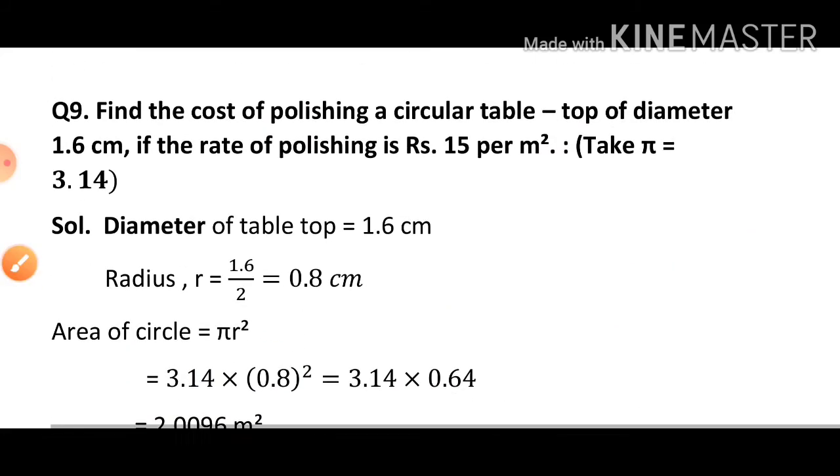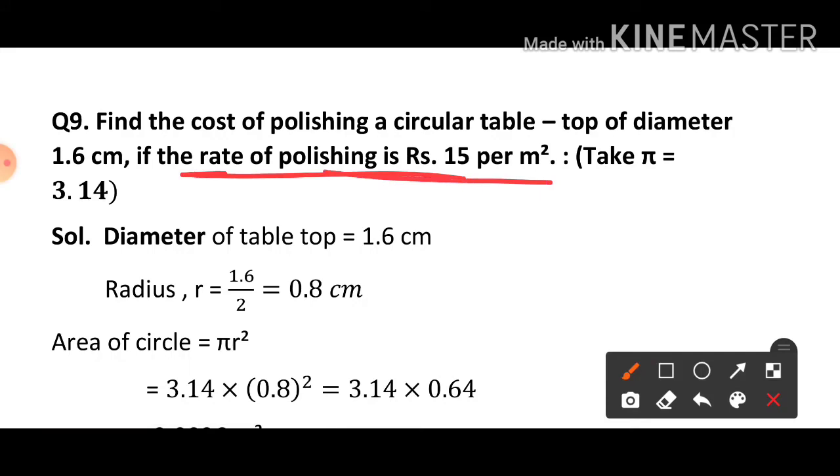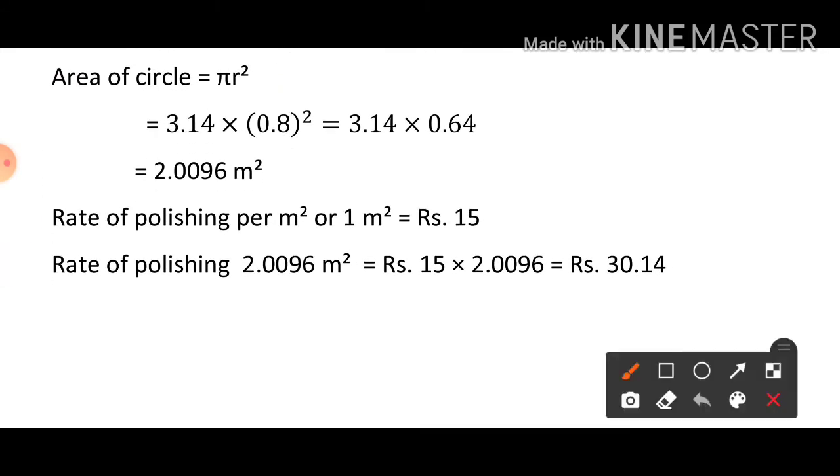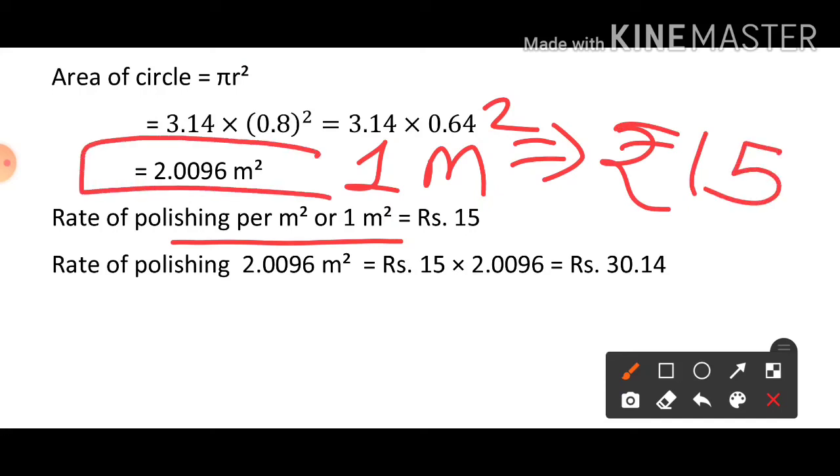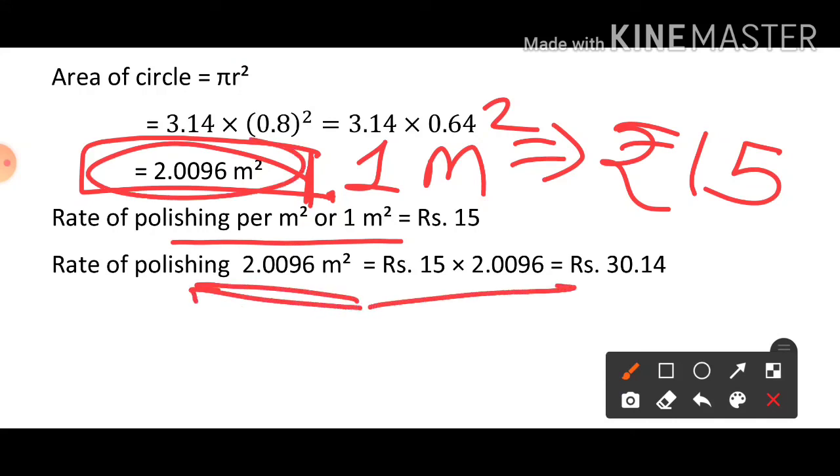Now one more question here. They ask what is the rate of polishing: rupees 15 per meter square. Per meter square मतलब रेट ऑफ पॉलिशिंग पर मीटर, या फिर 1 मीटर स्क्वायर के लिए उसे कितने पैसे देने पड़ेंगे, रुपीज़ 15. And we have to find the cost of polishing for total tabletop, and the total tabletop area is how much, 2.0096 meter square. So multiply rupees 15 by 2.0096.